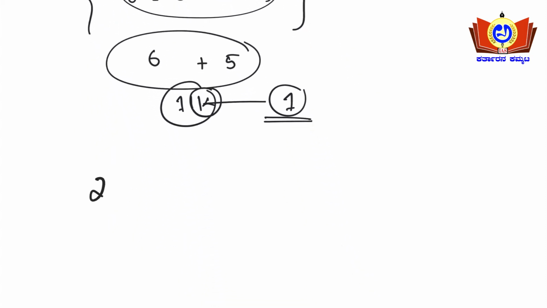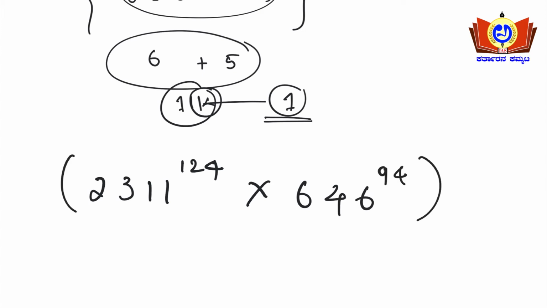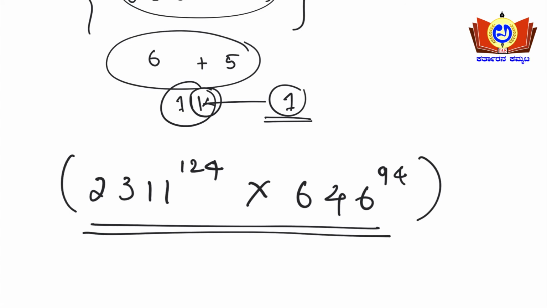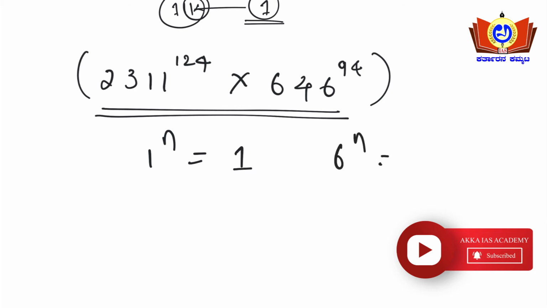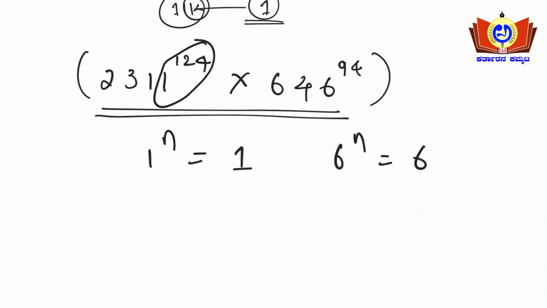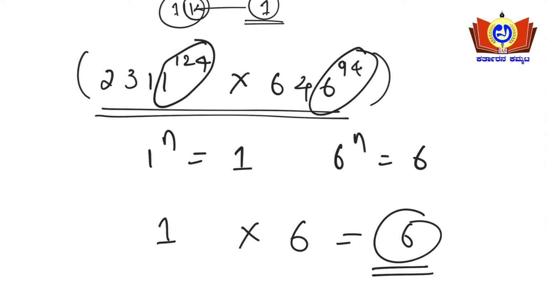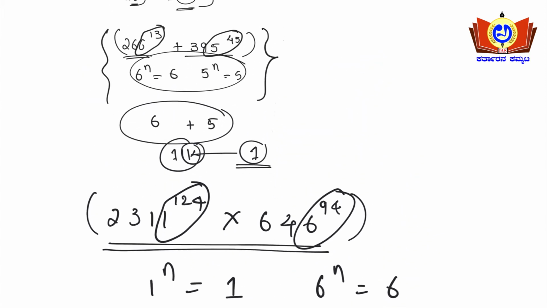One more example I'll take here. See friends, 2311 to the power of 124 into 646 to the power of 94. Solving this problem directly becomes a very tedious method, but you know the formula, right? 1 to the power of n equals 1 and 6 to the power of n equals 6. So 1 to the power of 124, n can be anything, the unit digit will be 1. 6 to the power of 94, the unit digit is 6. So 6 into 1 is 6. The unit digit will be 6 here. Simple, right?